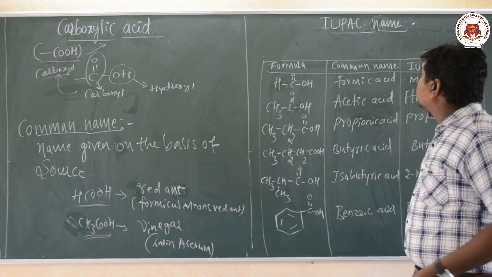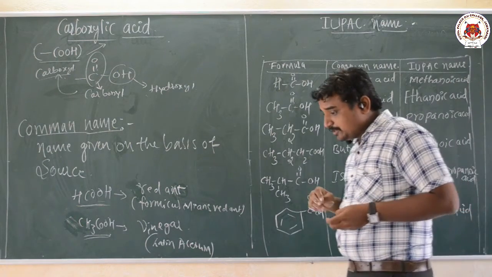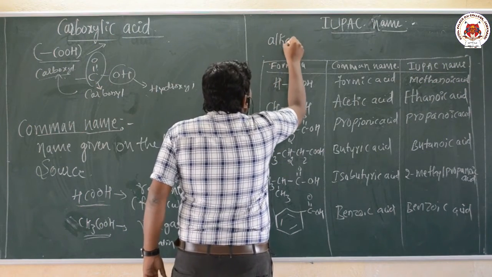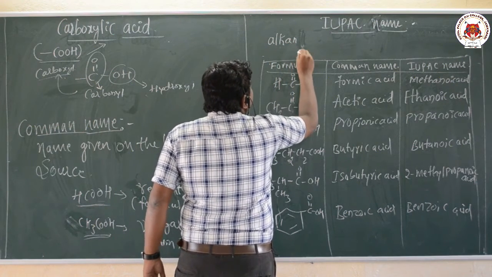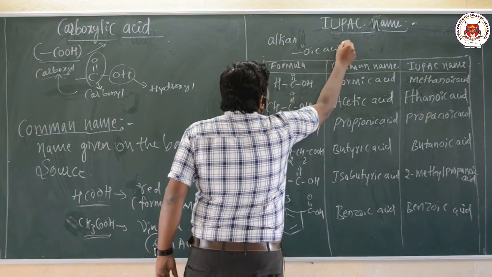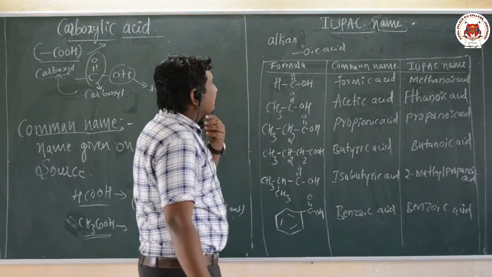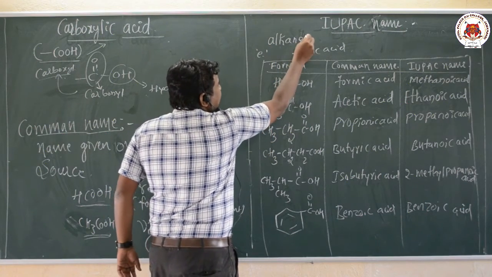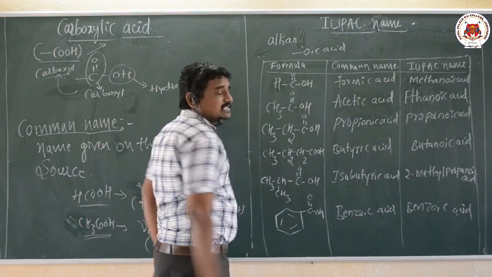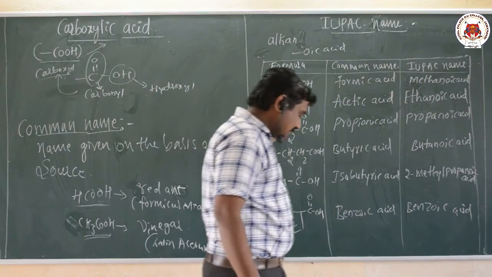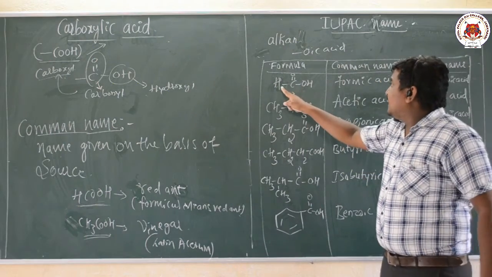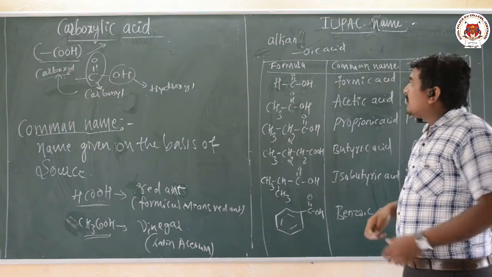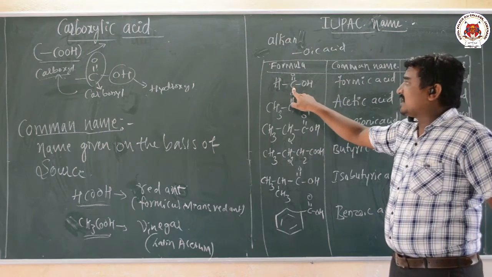Now the next concept, that is IUPAC nomenclature. So in the IUPAC name, the E letter of the alkane is replaced by the suffix, that is what here, oic acid. So that's all. Here the name of the carboxylic acid according to IUPAC system, the E letter of the corresponding alkane is replaced by oic acid. Okay, here I have written some examples. So this is the formula HCOOH. This is the common name, formic acid.